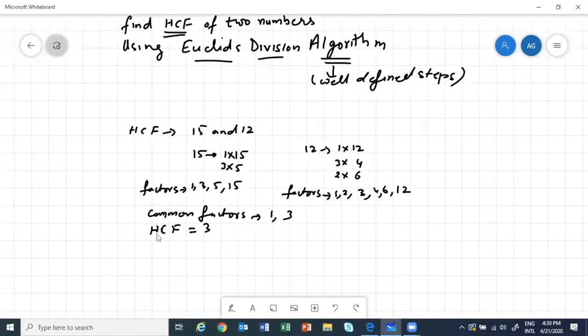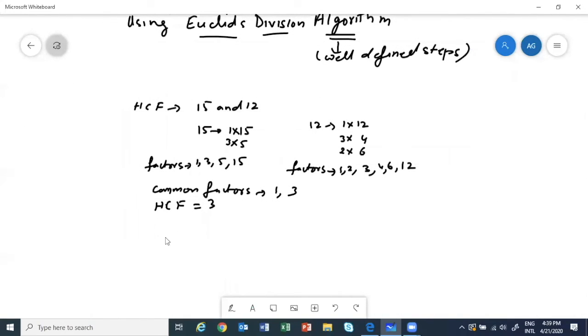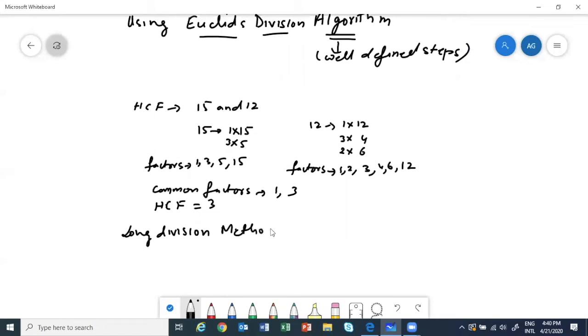So the first method that we learned was this. Then we knew the long division method of finding HCF, remember? How did we do that? You put the bigger number inside the division sign and the smaller one outside.